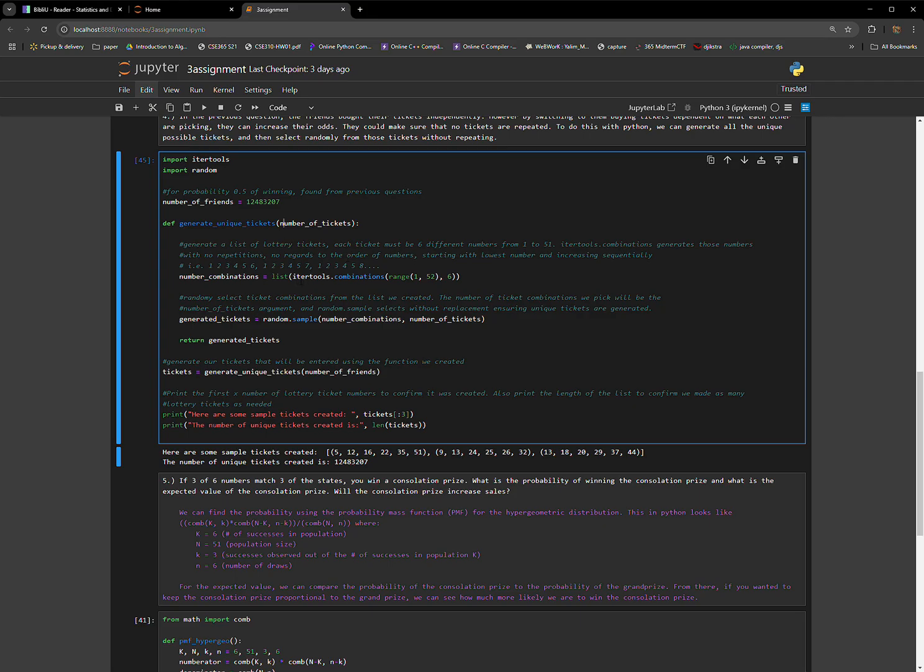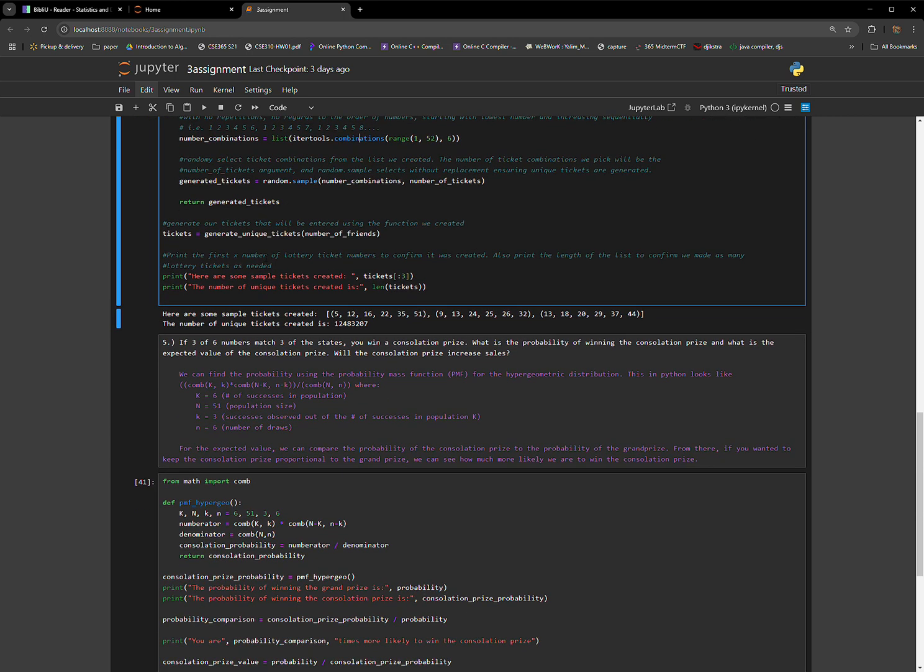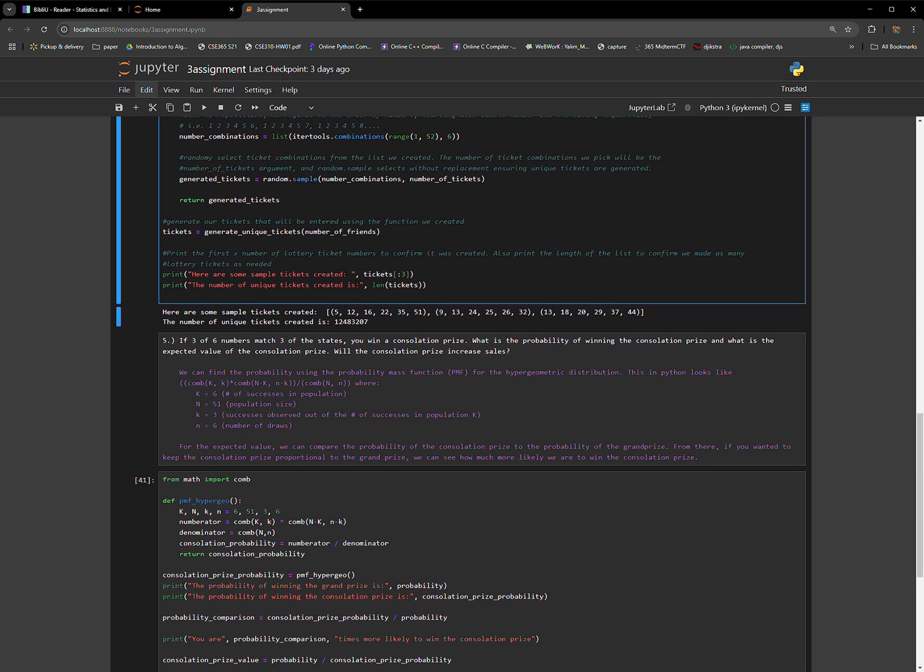I used the itertools.combinations method, which finds all the possible combinations of numbers for the 51 numbers when you get 6 picks. And from there, I randomly sampled without replacement so that each friend got their own tickets. And that can be seen here.